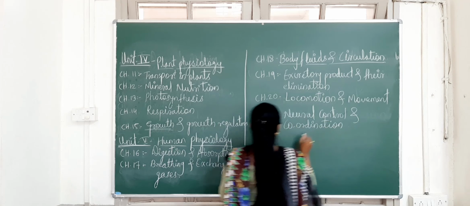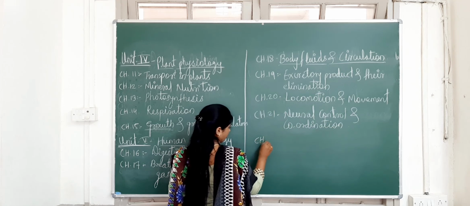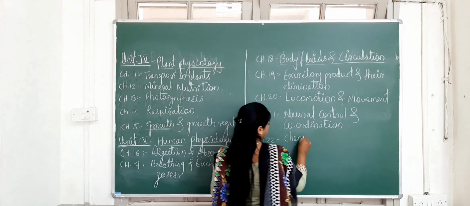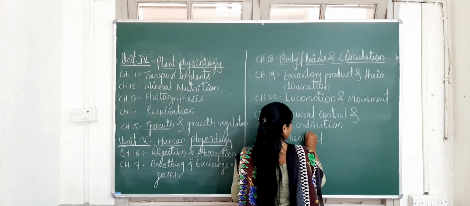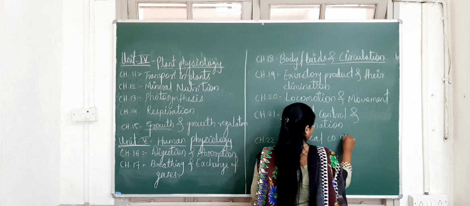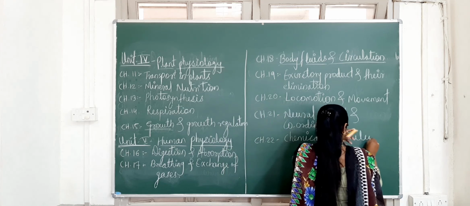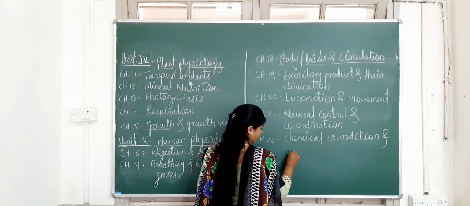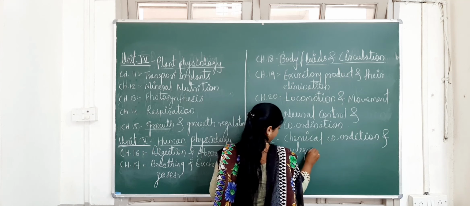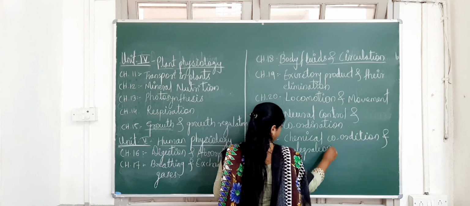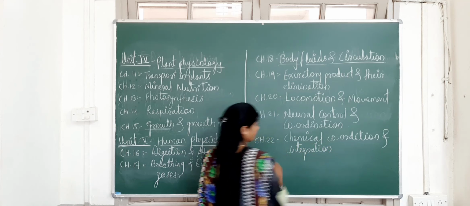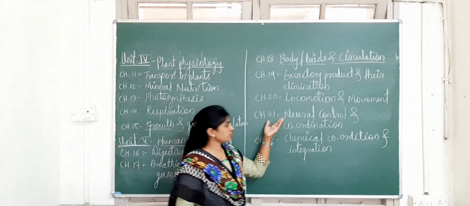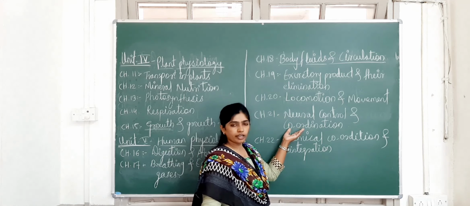And the last chapter is chapter number 22, that is chemical coordination and integration. So in neural control and coordination, you have to study the nervous system and its coordination.